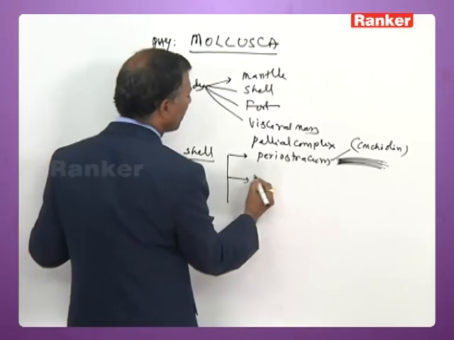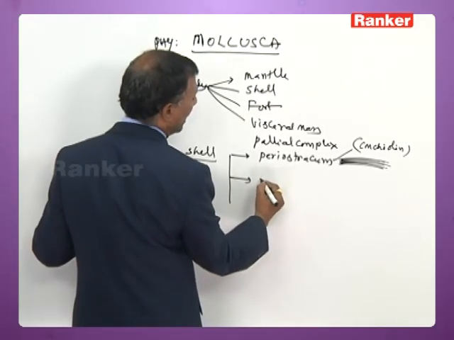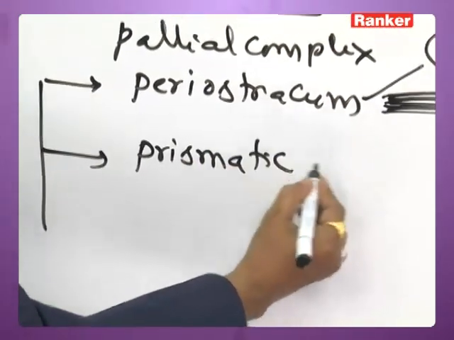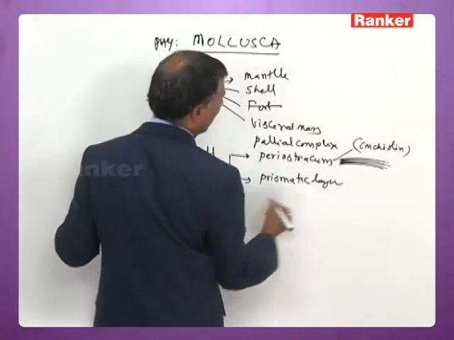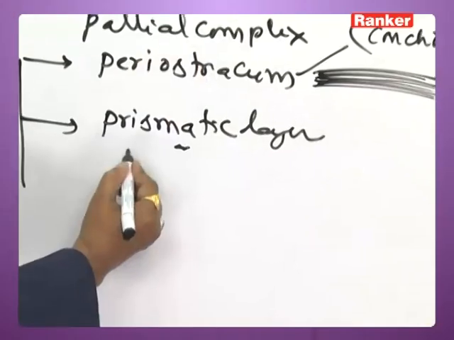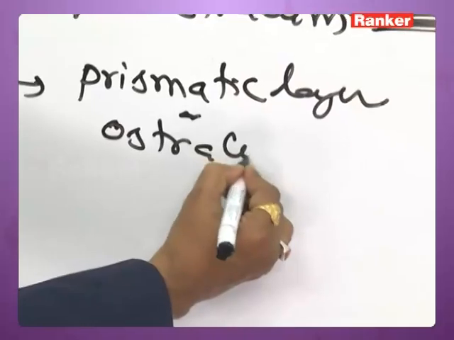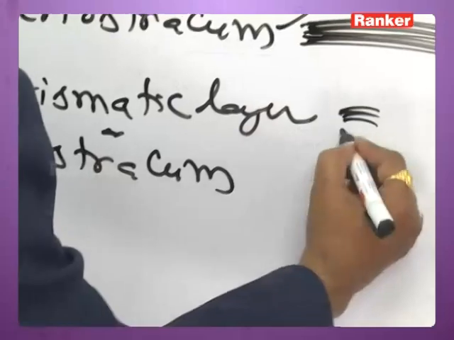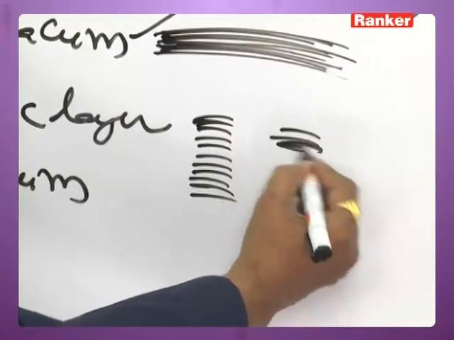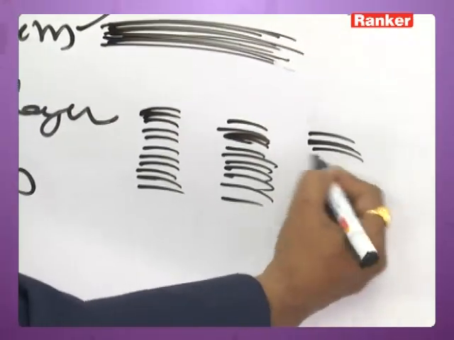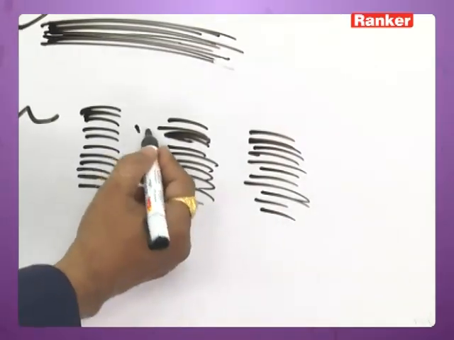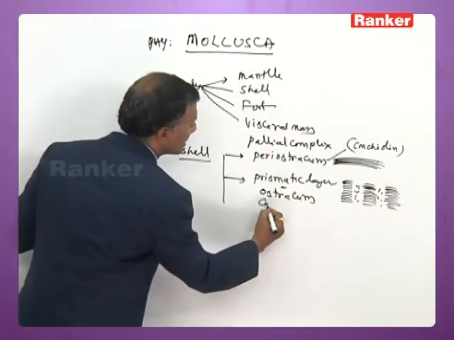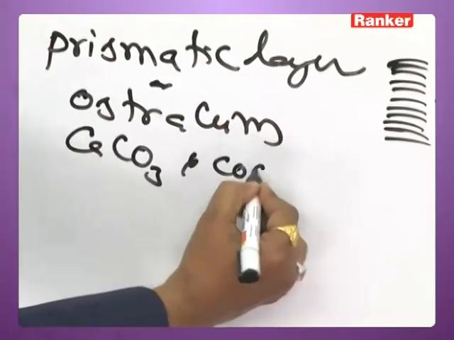Then the middle layer of the shell is called prismatic layer or ostracum. This is made up of both CaCO3 and conchiolin. This is the CaCO3 deposition, and in between there is conchiolin deposition.